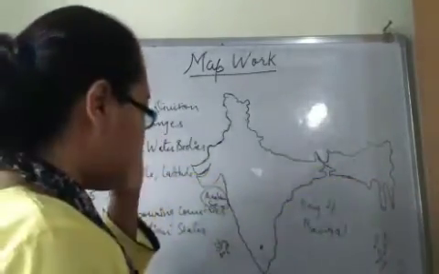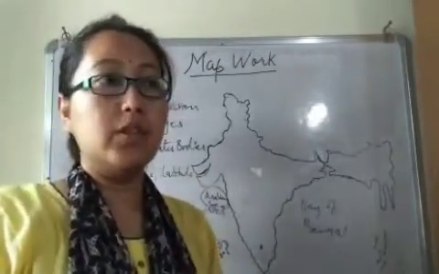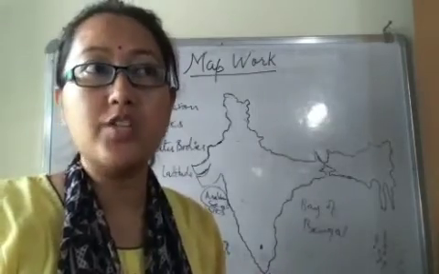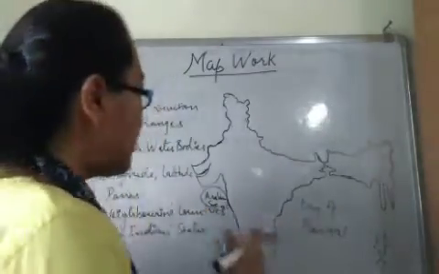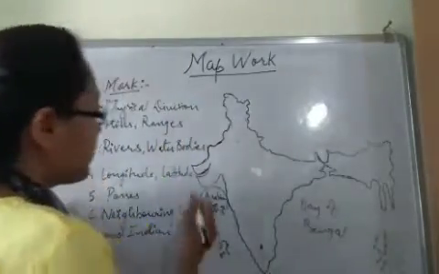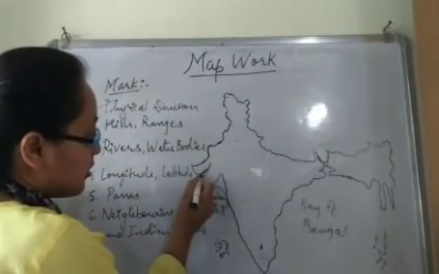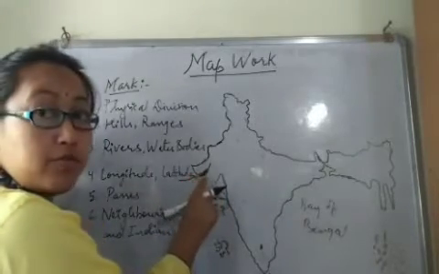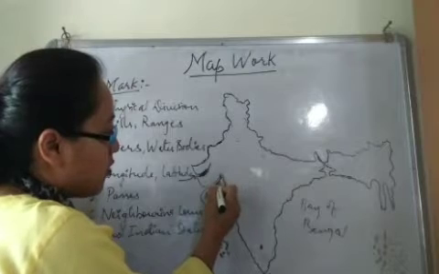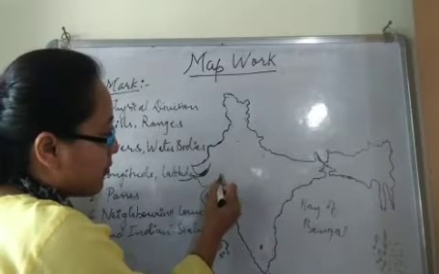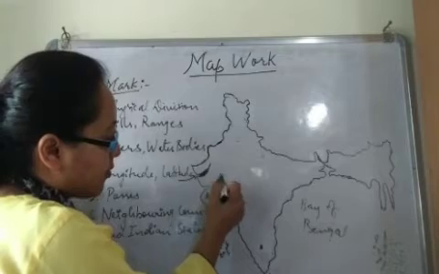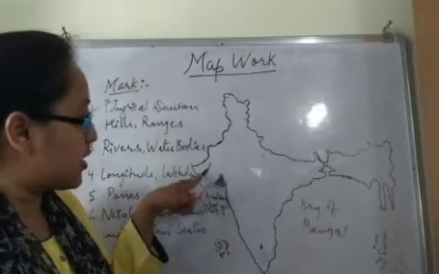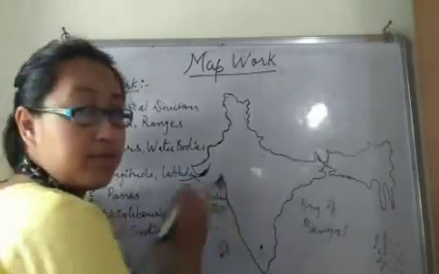Right? Now we have Gulf of Mannar, Gulf of Kutch and Gulf of Khambat. So let's mark this Gulf of Kutch. This is the small water body. This small water body is your Gulf of Kutch, and this one is Gulf of Khambat, right?